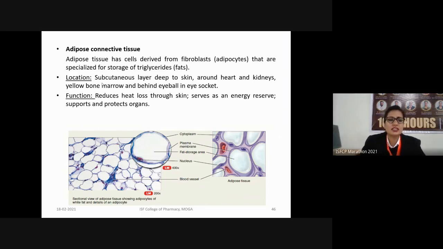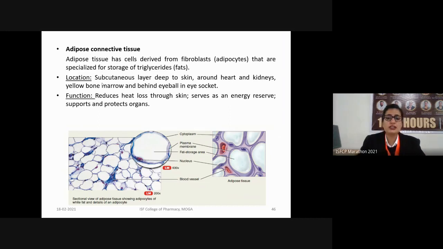The location of the adipose connective tissue is the subcutaneous layer, which is deep into the skin. They are found around the heart as well as kidneys and in the yellow bone marrow and behind the eyeball in our eye socket. Their main function is to reduce the heat loss through the skin.